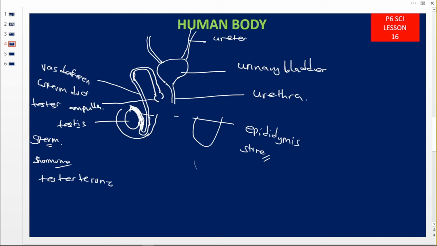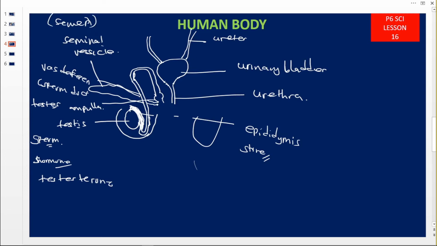Then onto this ampulla it's going to develop a gland, and this gland here is what we call the seminal vesicle. This one is going to be called the seminal vesicle gland. So it is there to produce the semen, which is going to nourish the sperms and make the sperms not so viscous.